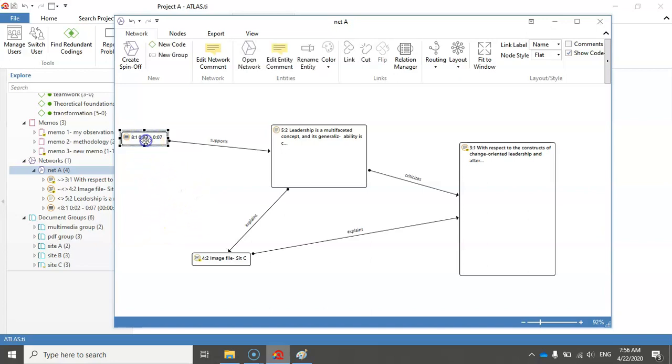If you select a few nodes in this network, for example these 3, and then you select create a spin-off network, a new network is created which contains only these nodes and the linkages between these nodes. So let me just select these 3, and when I click on create a spin-off, I will have a network with these 3 quotations and these 2 links.